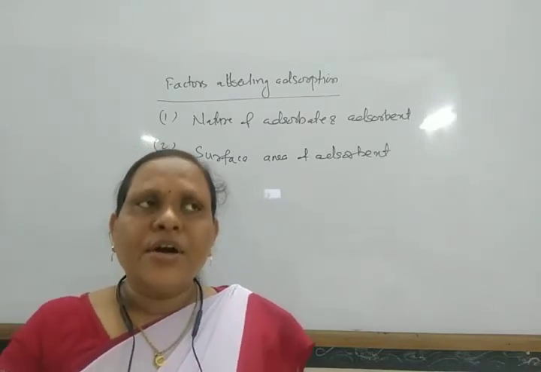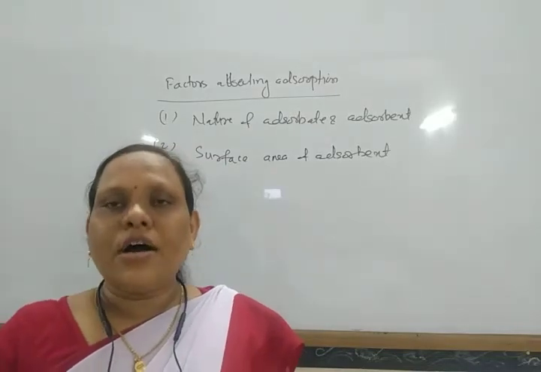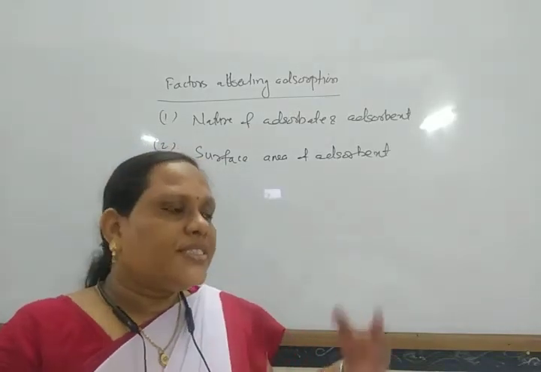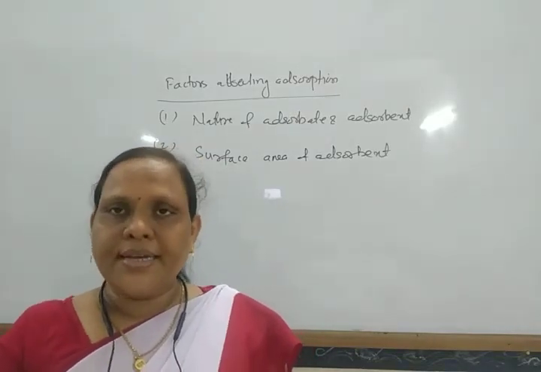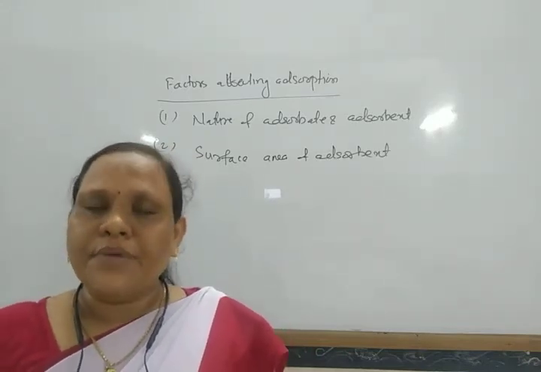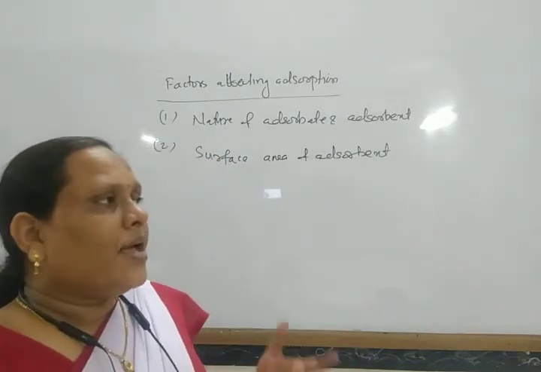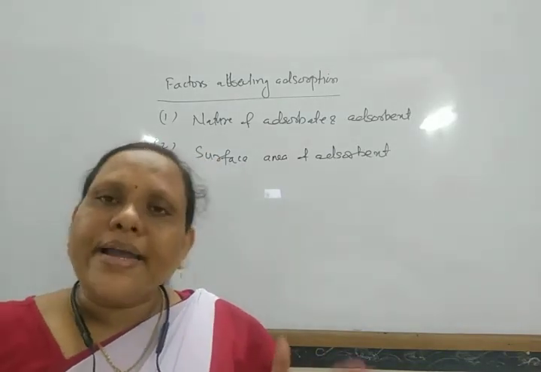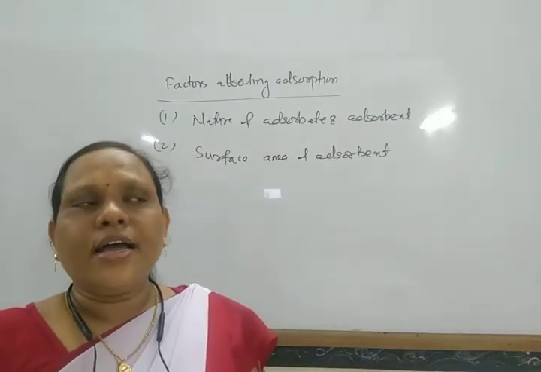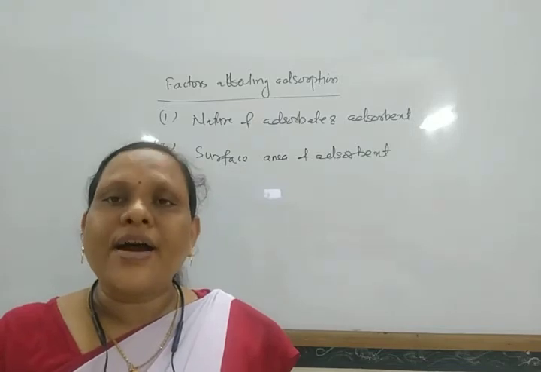So if we take the metal in finely powdered form, or charcoal powder, it provides more surface area and the rate of adsorption increases. This can be done either by making a finely powdered form or by roughening the surface of the adsorbent.